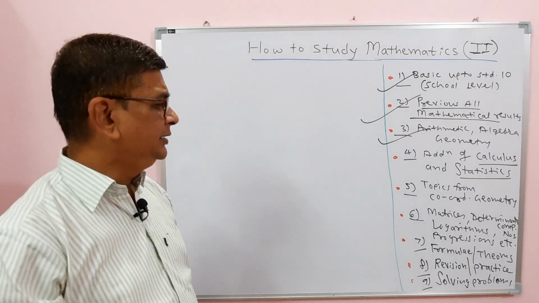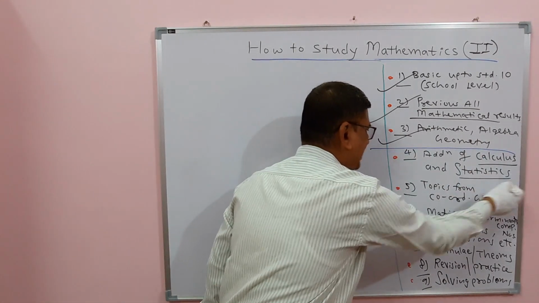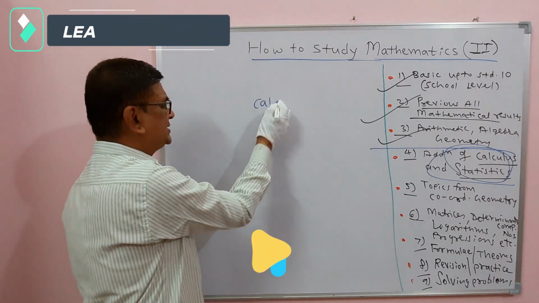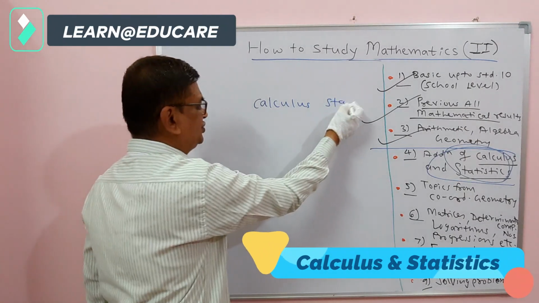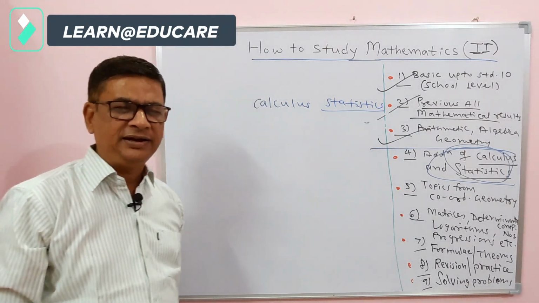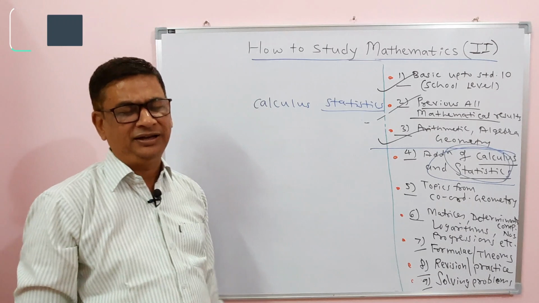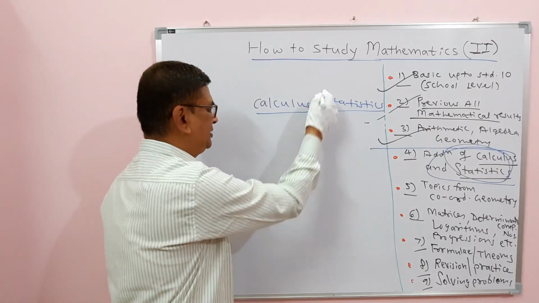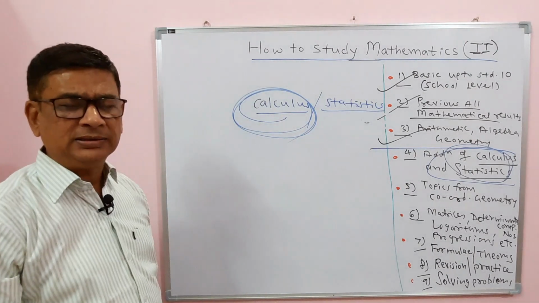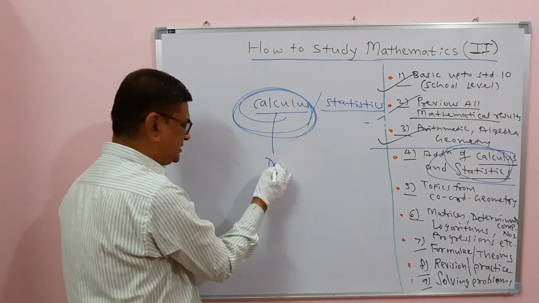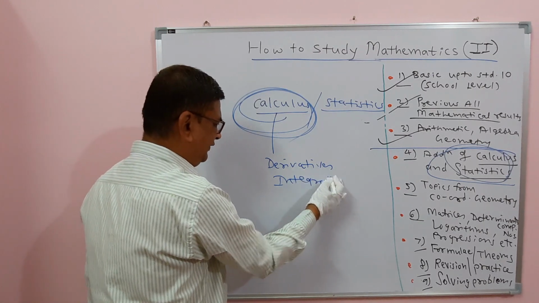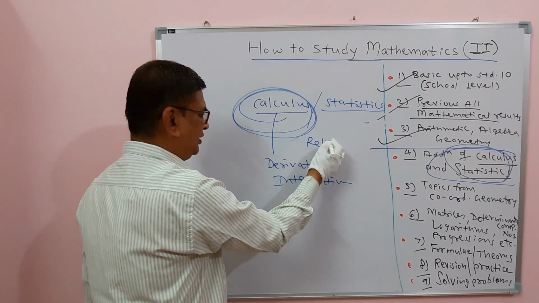Now what happens in 11 standard, that is after 10 standard, two main branches of mathematics get added: one called calculus and the other called statistics. However, statistics after 12th has a different side which is not considered a mathematics branch. It is itself one subject at higher level. However, here we suppose it is a part of mathematics. The very important part is that calculus gets added in college level, and calculus has many topics like derivatives, integration, and even before derivatives and integration, there are topics like relations and functions.